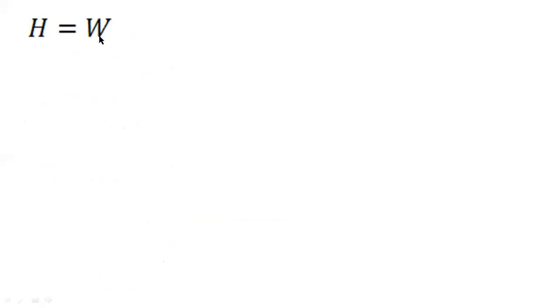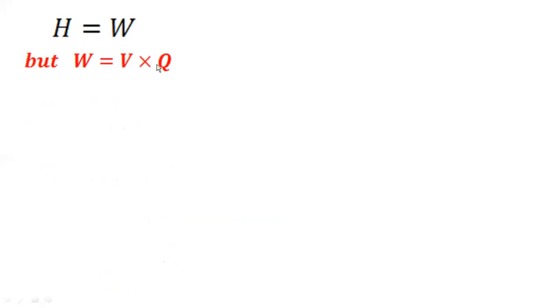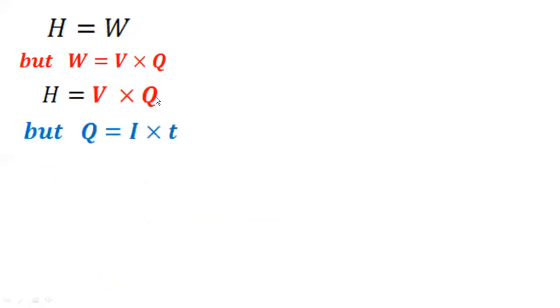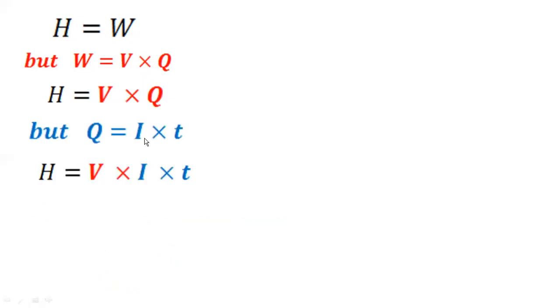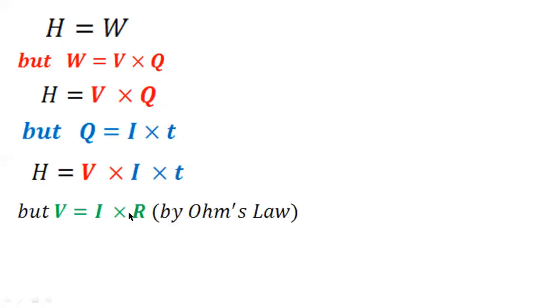Let me do this derivation again. Heat is equal to work, that we already know. But what is work? V into Q, so the replaced value became V into Q. But what is Q? Q is IT. So I have replaced the Q value with IT, and it is becoming VIT. Now I am going to use Ohm's law, so V is equal to I into R. I am going to place I and R there.